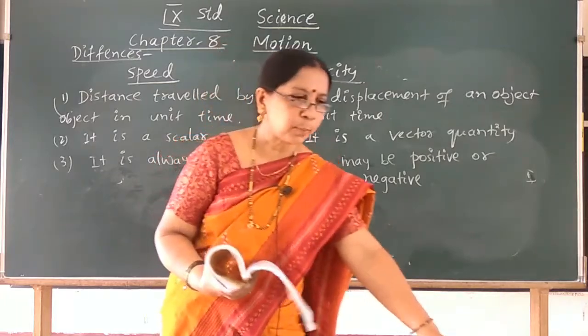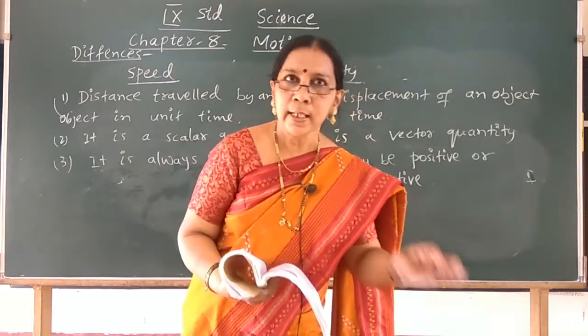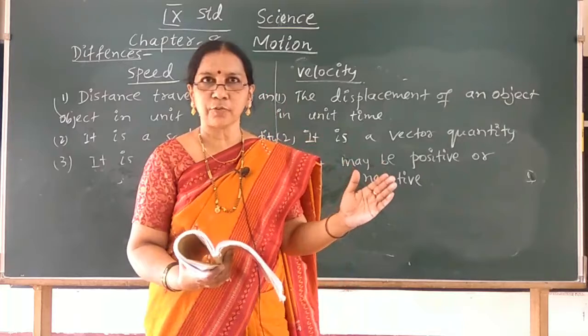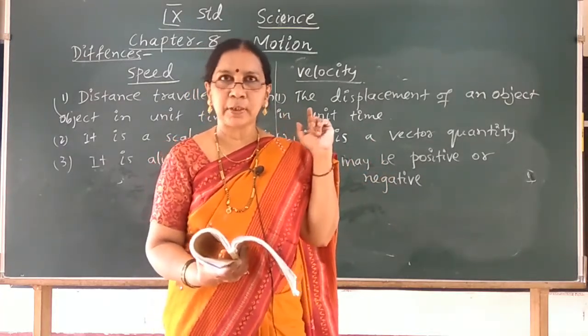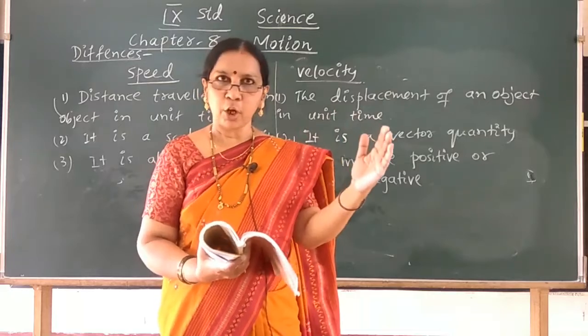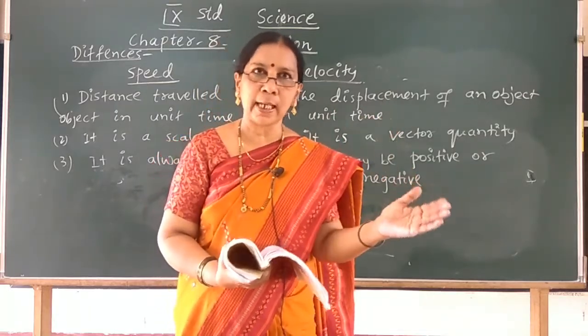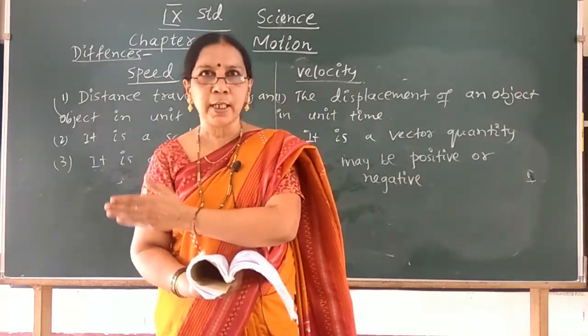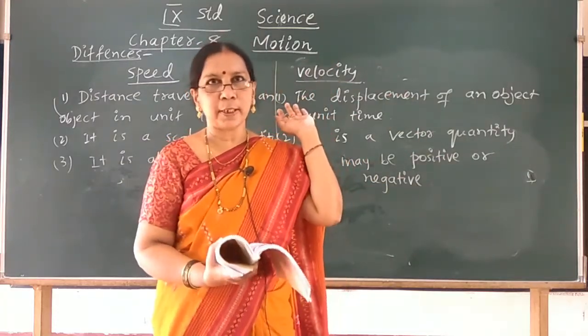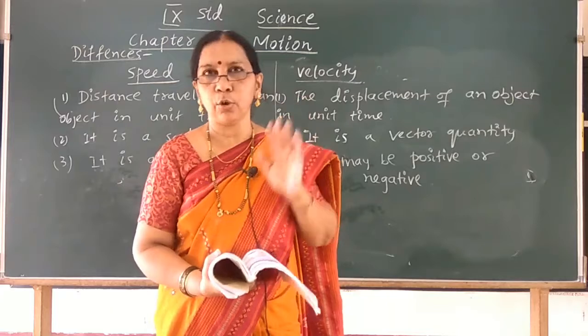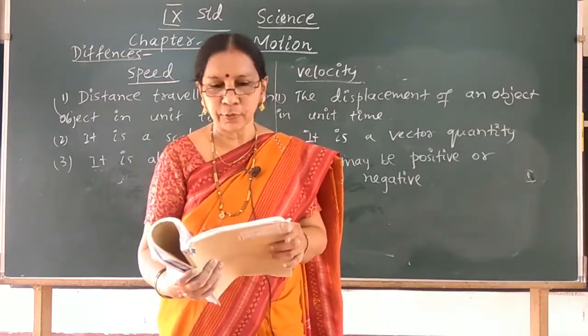When the initial and final position of the object are the same, then its displacement is zero. Means what? If an object starts from position A and travels to position B and comes back to position A, then its displacement will be zero.